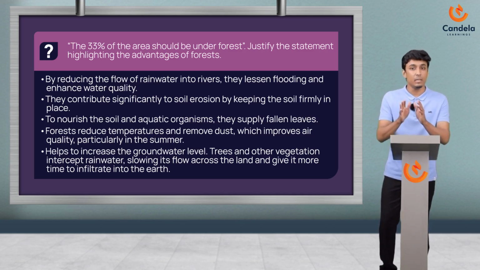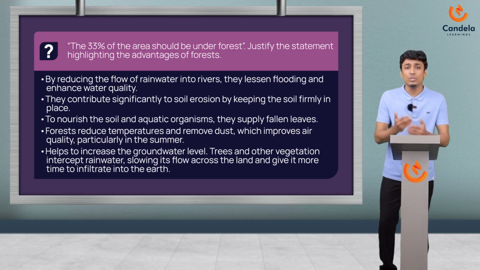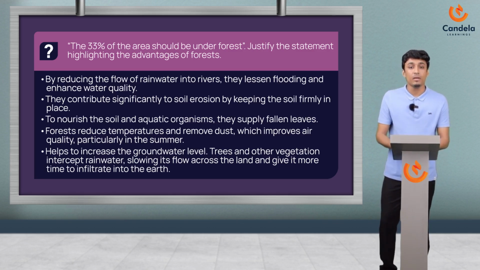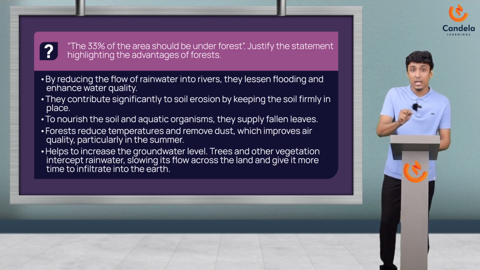So now the second point, which is they contribute significantly to preventing soil erosion by keeping the soil firmly in place. It's true. Forests actually play a crucial role in preventing soil erosion by providing a protective cover for the soil. I'll explain. Listen here. The roots of the trees in the forest help to bind the soil together, and because of this, erosion by wind and water is subdued.